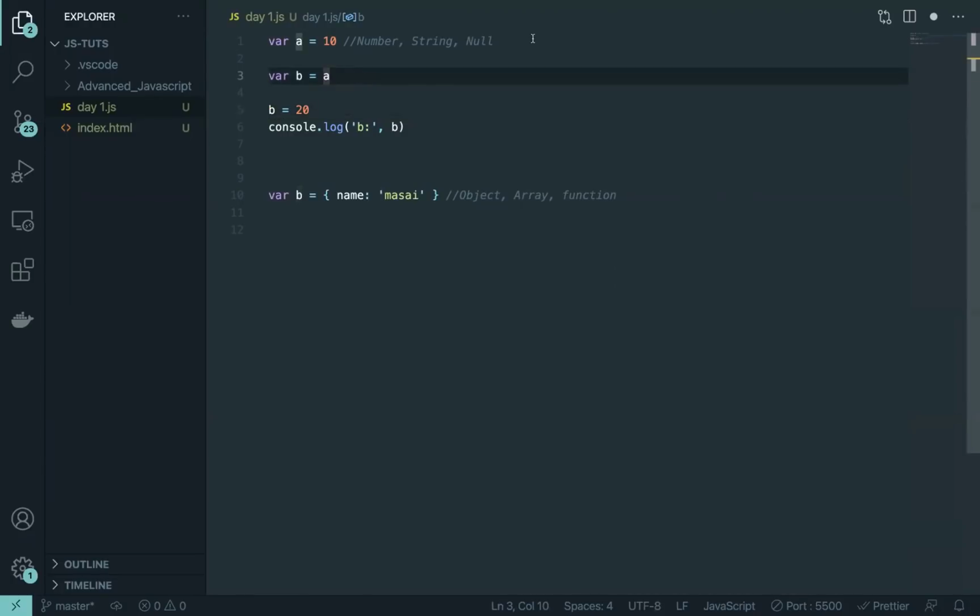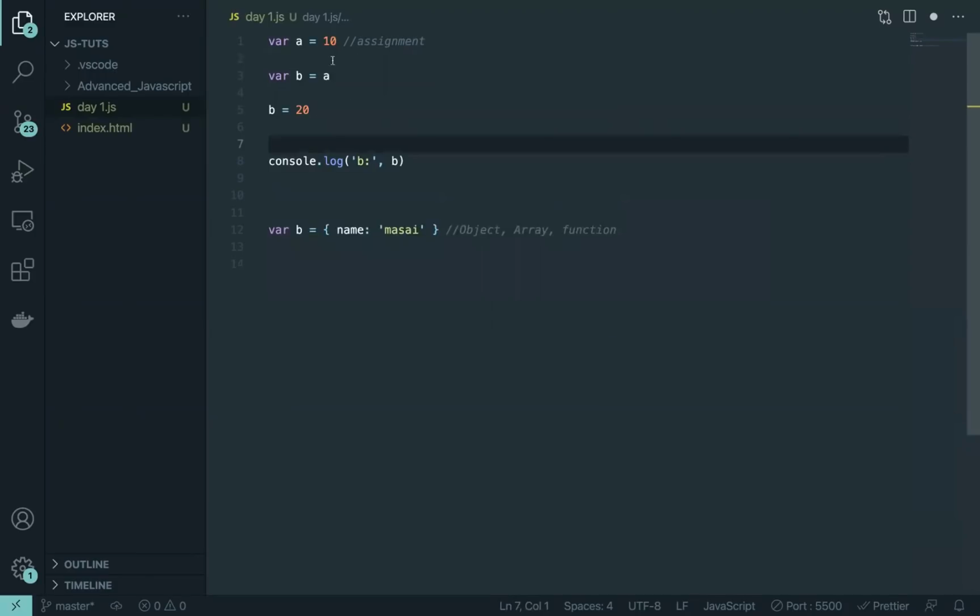So what is this thing? This thing is called assignment, right? We are assigning a value, and this thing is called reassignment. We are assigning a new value now, and it has an existing value. No, sorry, it's not reassignment, my bad. We are actually assigning this value to a different variable.